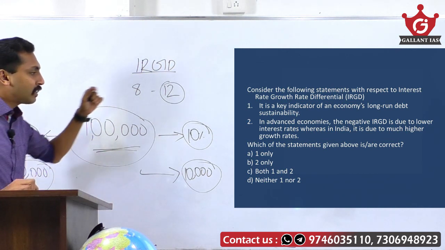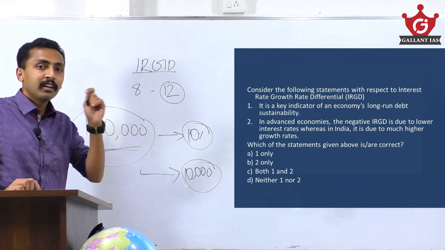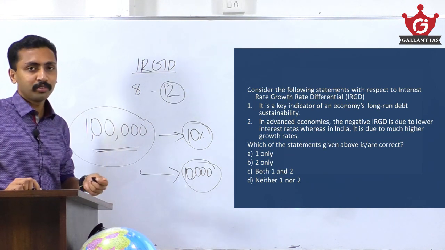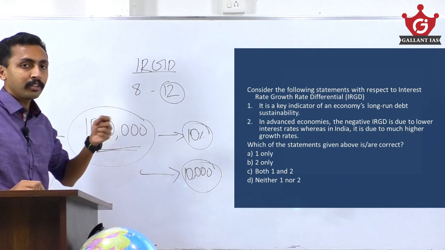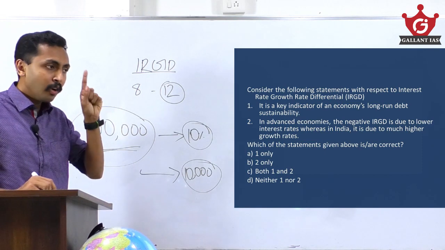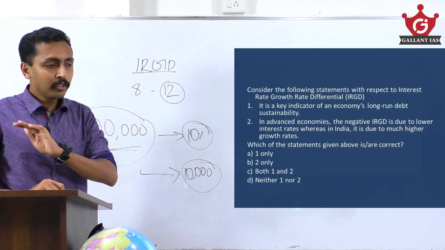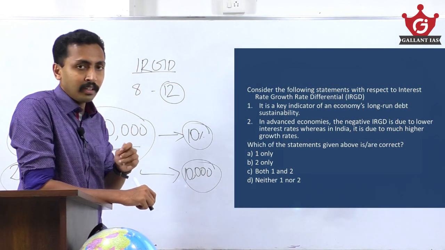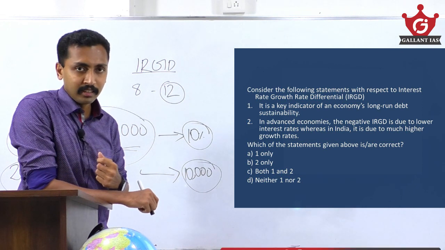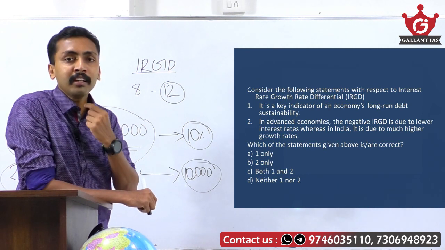So if growth is higher than the interest, any investment, any country can effectively pay it off. That's what interest rate growth rate differential is pointing at. So a negative IRGD is always preferred. That means always interest should be less than growth. Growth should be higher than interest. So interest minus growth is what? Interest rate growth rate differential. Almost all of the developed economies in the world have a negative IRGD, like America, the US, and India also has a negative IRGD.